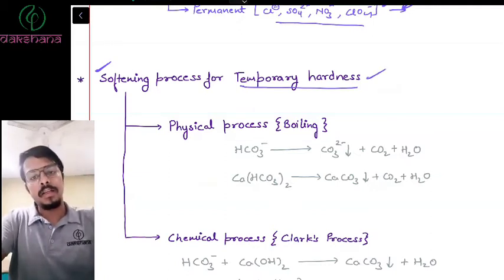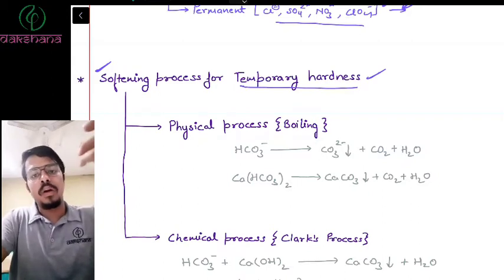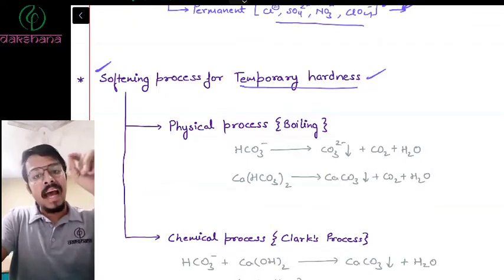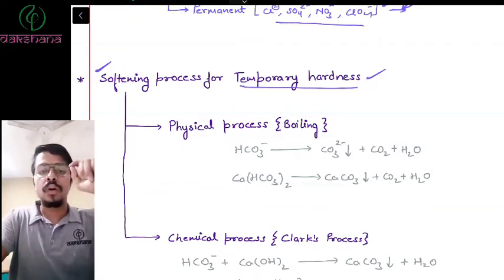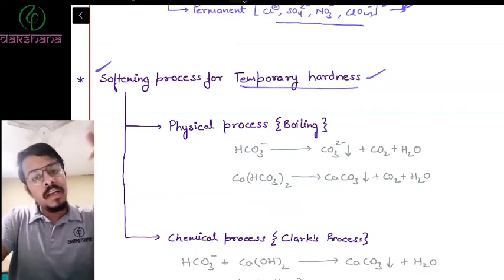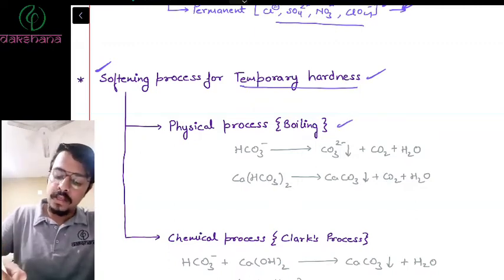What is temporary hardness? You might have seen that when you heat or boil water, there are white particles on the surface of it or on the walls of it, right? That is because of the bicarbonates, and that is known as temporary hardness. The name itself says temporary hardness means it is easy to remove, wherein you use physical methods. So temporary hardness is removed by simple boiling.